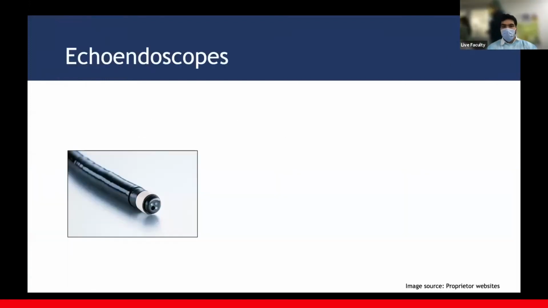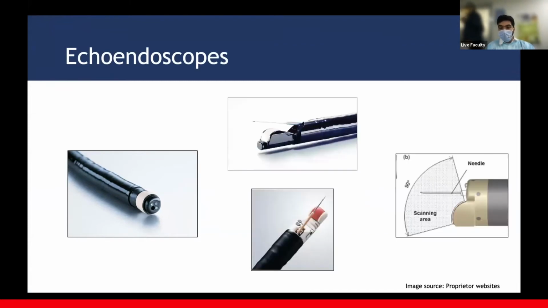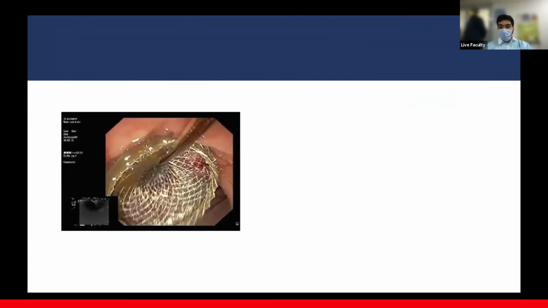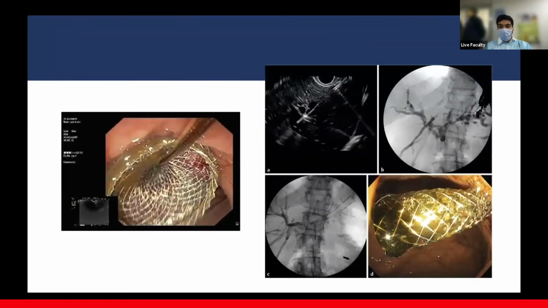All right. So echo endoscopes have come a long way from diagnostic radial scopes to highly therapeutic, paradigm-changing biliopancreatic interventional tools. And there has been a sea change in the evolution of endoscopic drainages, and there have been exciting things happening. But in this world of exciting pancreatic necrosectomies and EUS guided gastrojejunostomies, the liver has not been keeping up in terms of EUS guided interventions and EUS guided evaluation.